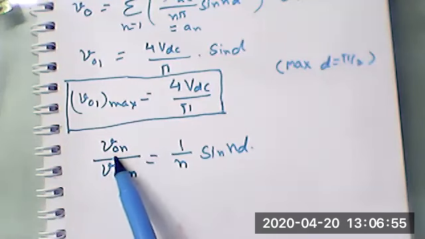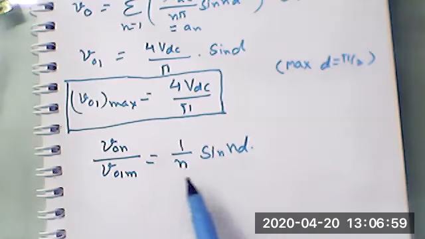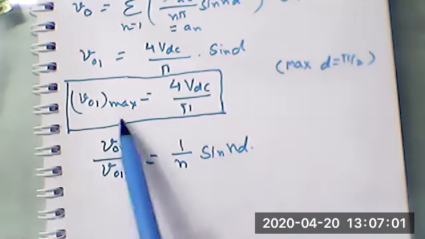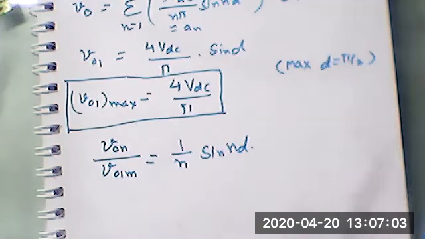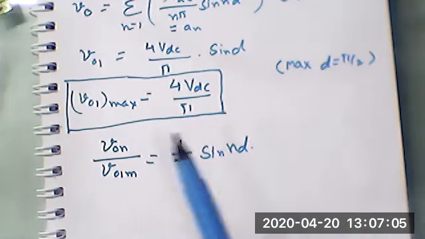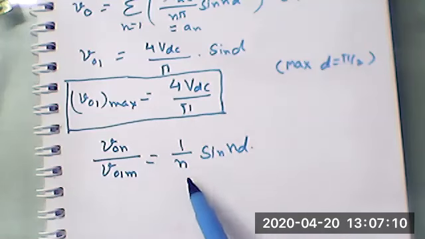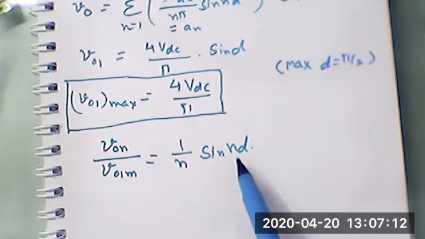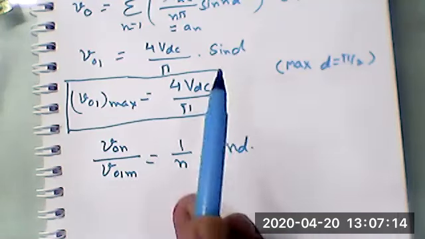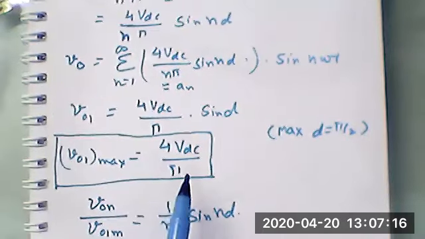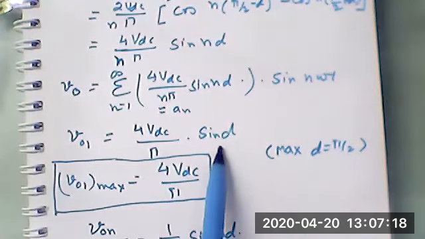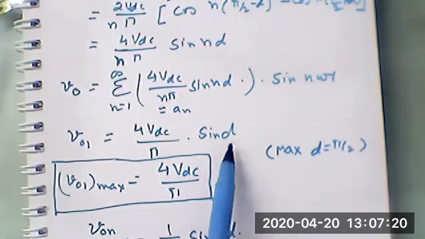Any nth order harmonic divided by the fundamental will just give you the per unit value, because the fundamental is maximum and the rest of the harmonics are less, that is 1/3, 1/5, and so on. So per unit, you can say it is 1 by n sine of nD. In that way you can notice the voltage is a function of sine D.